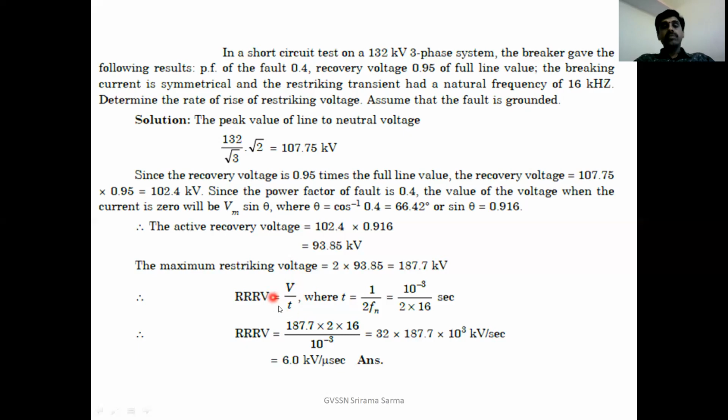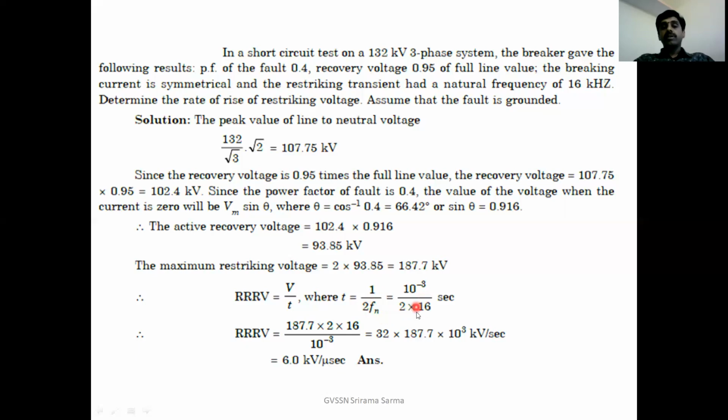The RRRV is given as V by T. Here, what is this V? V is nothing but the maximum restriking voltage, which you have already calculated as 187.7 kilovolts. The time at which it occurs, we have taken as pi root LC. From that, we can write T is equal to 1 by 2 Fn, because we know omega n is equal to 2 pi Fn. From that, you can calculate T as 1 by 2 Fn.